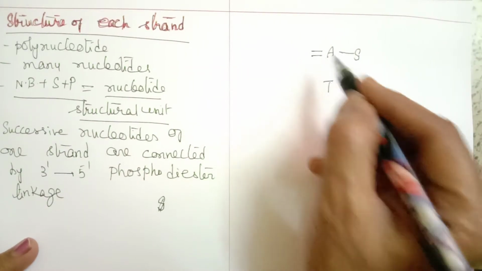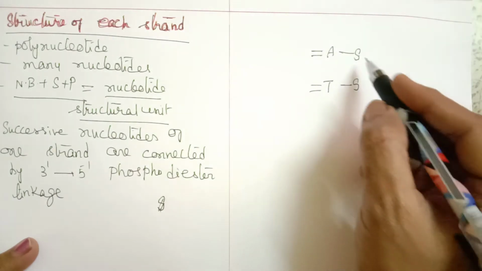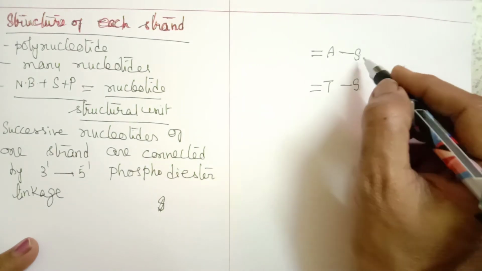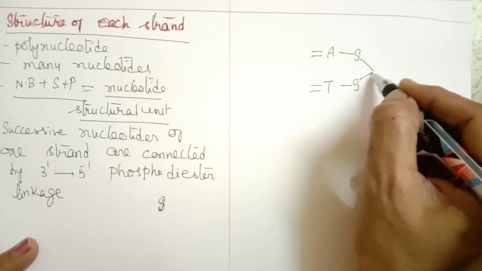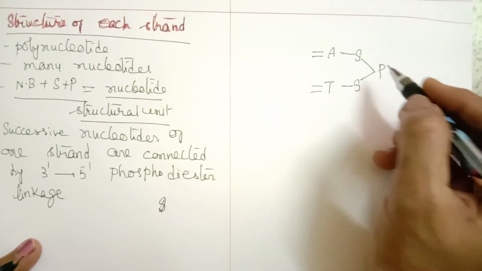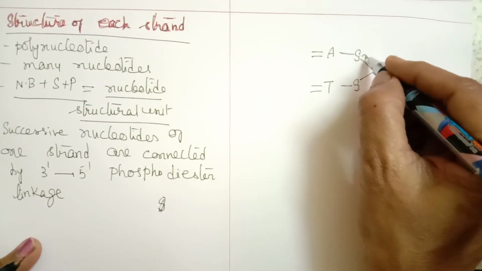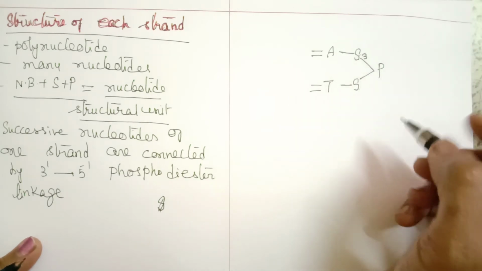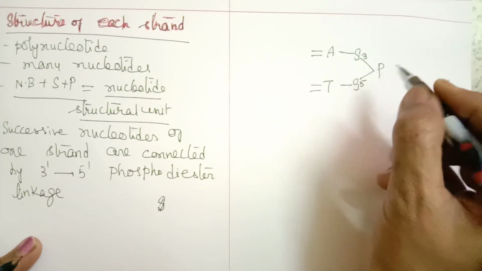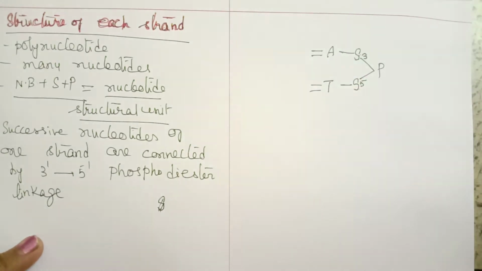Of course this is the bonding present. So these two adjacent sugars are connected by phosphodiester bond. How are they connected? Third carbon of the first sugar and fifth carbon of the next sugar are connected to each other. So it is called a 3'-5' phosphodiester linkage.